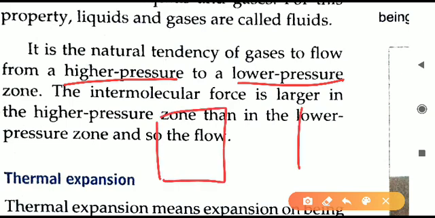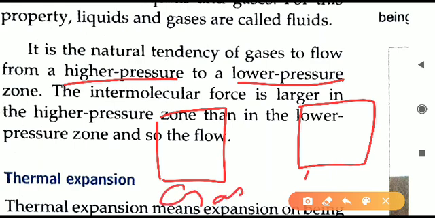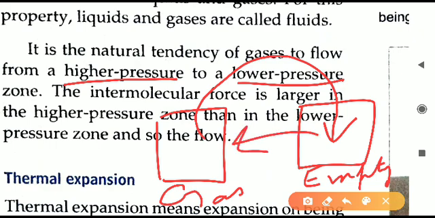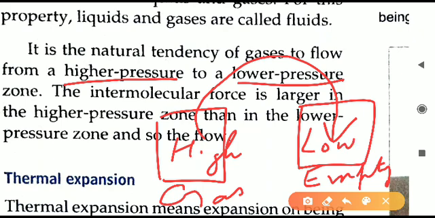For example, two cylinders are there, and in one cylinder gas is filled, another cylinder is empty. So gas will flow from the filled cylinder to the empty cylinder. It will not happen the opposite way. It cannot happen. So why is it happening? Because in the gas cylinder where the gas is present, high pressure is there. High pressure means more molecules of gas are there. High pressure zone is there, and in the other container which is empty, low pressure is there of that gas. Air will be there in the empty one. So low pressure is there. So always the gas will flow from the high pressure zone to the low pressure zone.